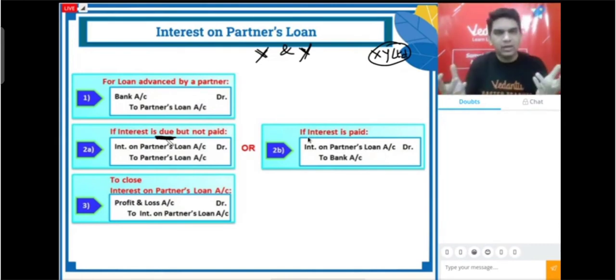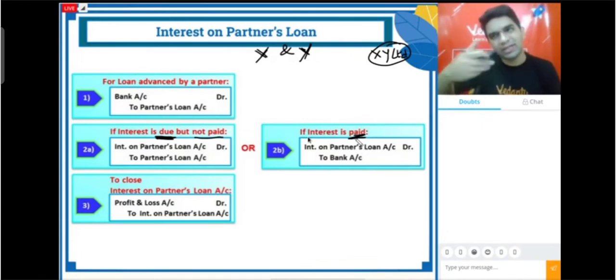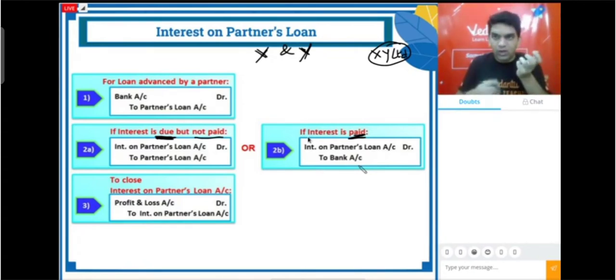But if we are straight away paying the interest to the partner, then what will be our entry? If they have clearly mentioned interest is paid to the partner, then our entry will be interest account debit to bank account. There is no liability. We are straight away paying that amount. Interest is still our expense, but we are paying it, so we credit bank account. It is as simple as that. This is Class 11 basics. So first we take the loan, then either we show the due amount of interest or we pay it.